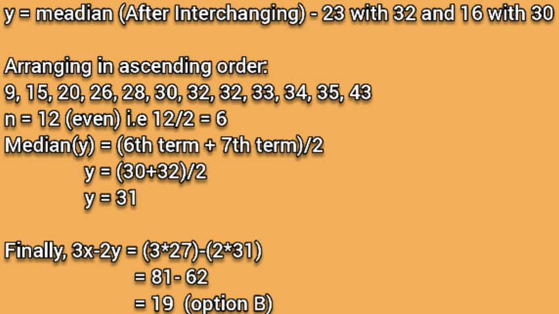Again we use the same logic: arranging the data in ascending order and finding the median using the 6th plus 7th term, which gives us 31. Finally, we put these into 3x minus 2y, which gives us 19. That is our answer, option B.